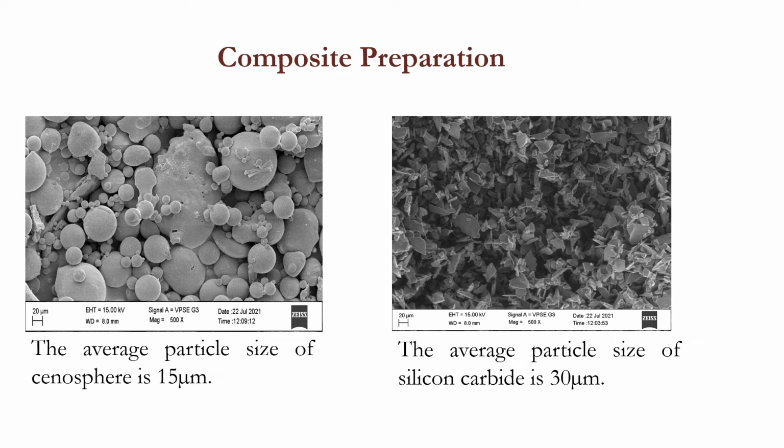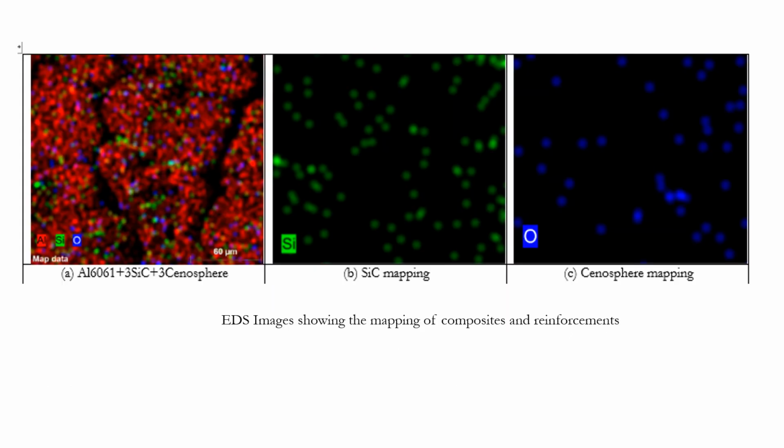The average particle size of Cenosphere used is 15 micrometer and the silicon carbide is 30 micrometer. EDS image shows good bonding of silicon carbide and Cenosphere particles in the Aluminium 6061 matrix.